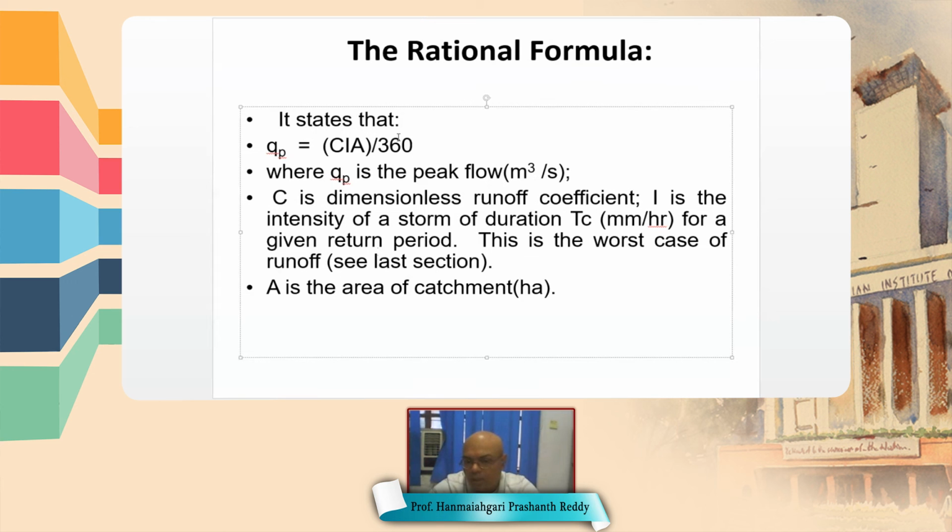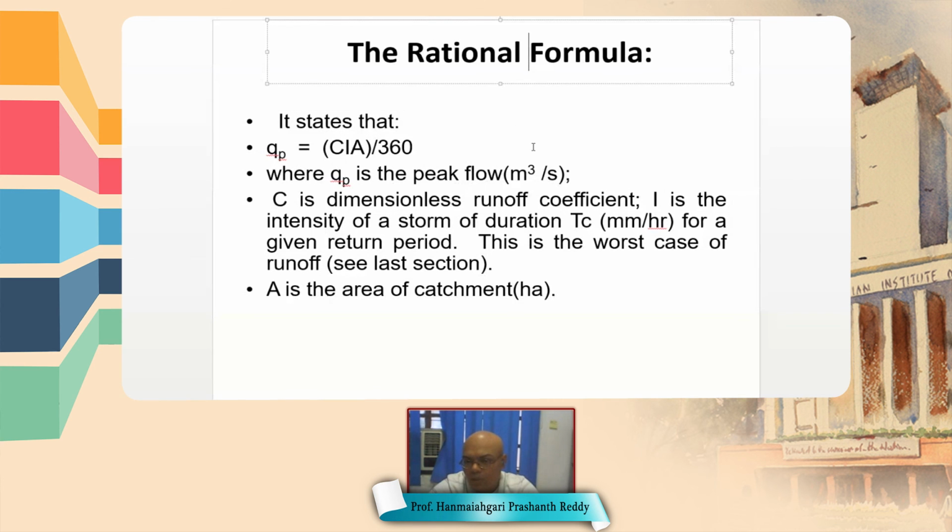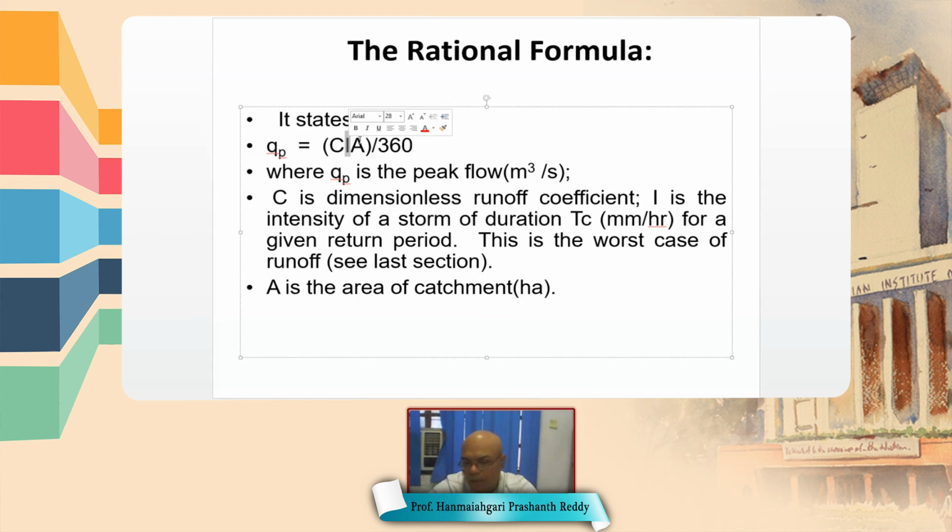So this is the rational formula which is used to estimate runoff of a watershed. And here on the right side, I, that is intensity of rainfall, and area of the watershed are both known, but we don't know the C value.